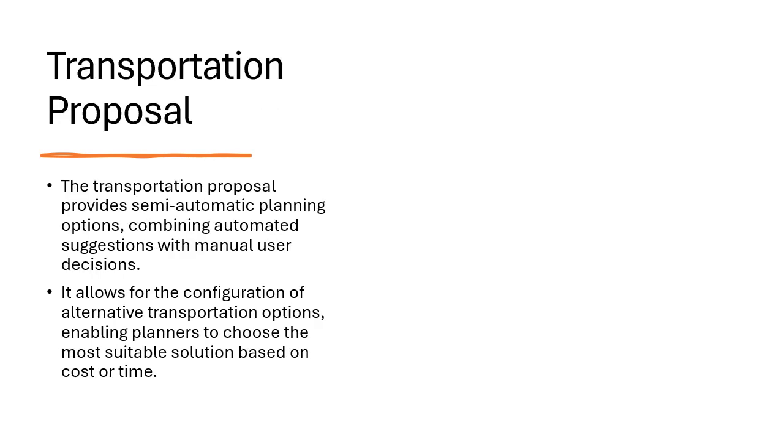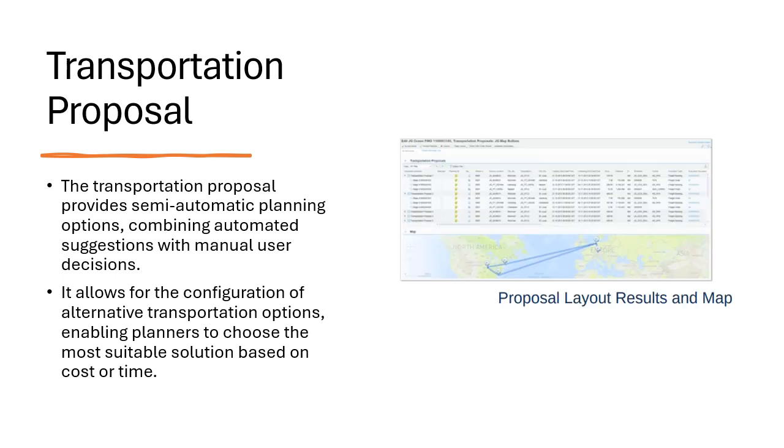And next is transportation proposal. So this feature automatically generates a potential transportation solution, which is actually based on predefined rules and optimizer settings. So planners can actually review, modify, or accept these proposals to streamline their operation. And this image actually shows the layout of the transportation proposal and its result, which also includes the map and this visualizes the proposed route and fleet allocation. So this also provides planners with an intuitive view of how the proposed solution can be executed.